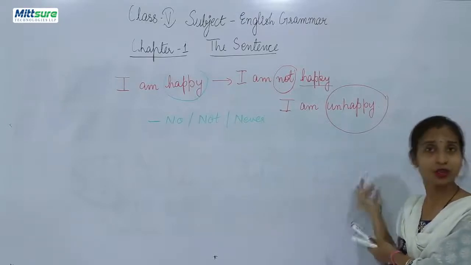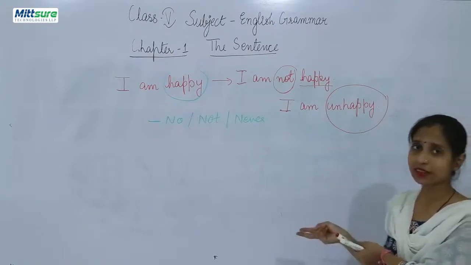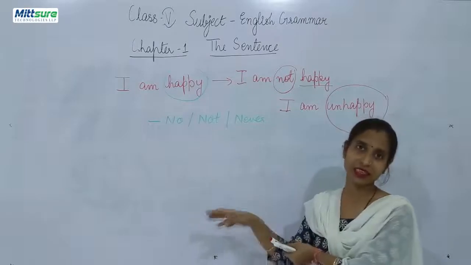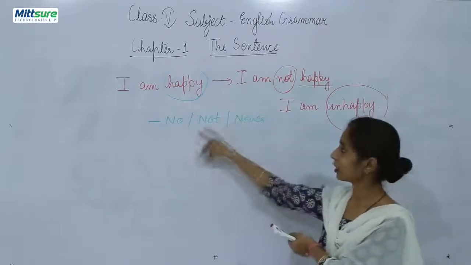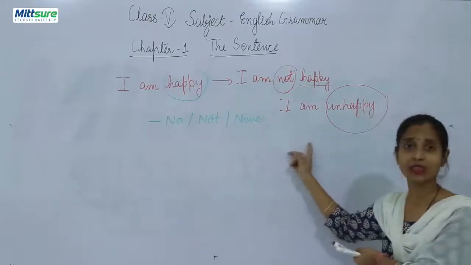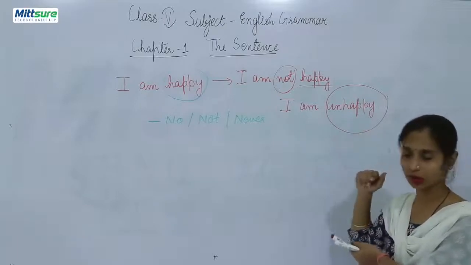Unhappy means not happy, right? So there are two ways to change a positive sentence into a negative sentence: either you add words like no, not, never, or you can simply write the opposite of that word.